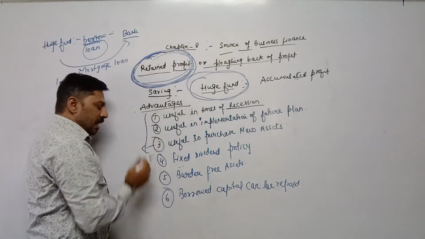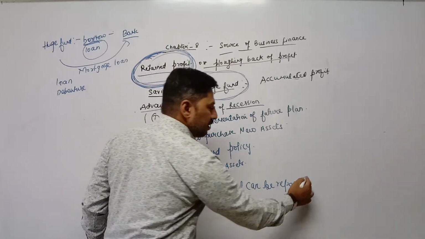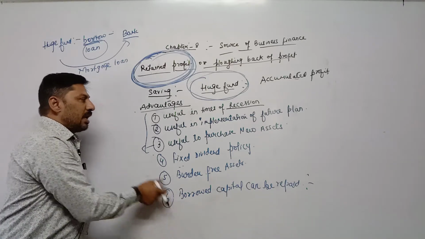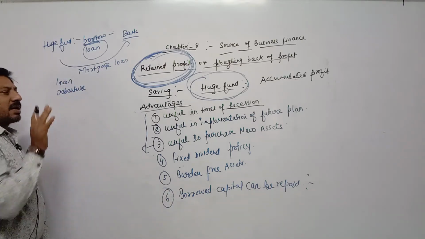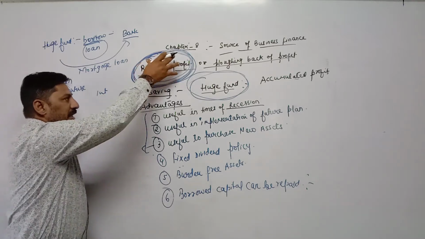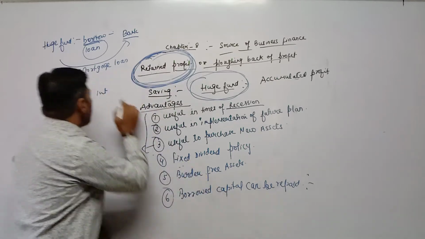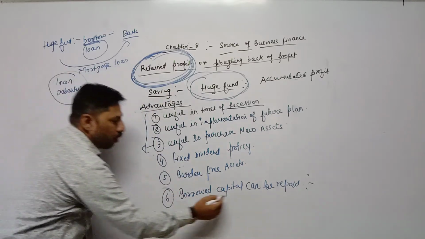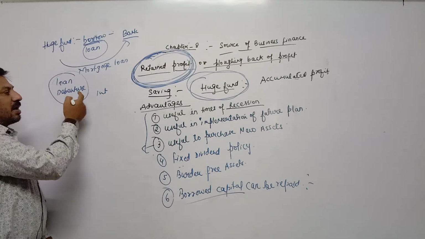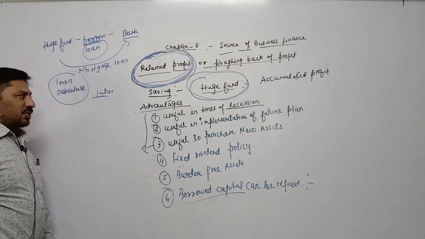If we repay the borrowed capital on time, we have two advantages. First, by making timely payment, it builds up our reputation in the market. Second, the interest burden will be reduced. By utilizing retained profit, the saving amount, to pay the loan or debenture amount, we can reduce our interest burden, because on loan or debenture we have to pay interest.